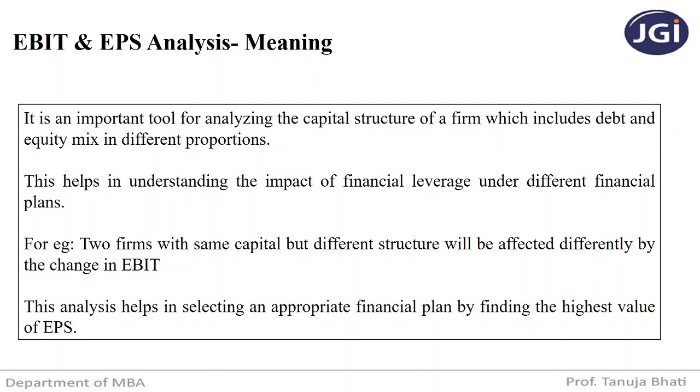So whichever capital structure is going to have the highest earnings per share, that particular capital structure will be selected by the company, or should be selected by the company, because it is going to be the optimal capital structure for a particular firm. So here under this analysis, what is most important is the calculation of EPS, because based on the highest EPS, a particular financial plan is going to be selected. So let us see how to calculate this EPS.